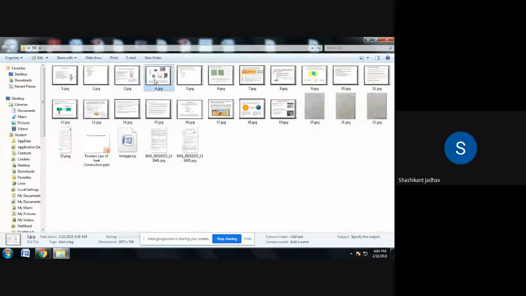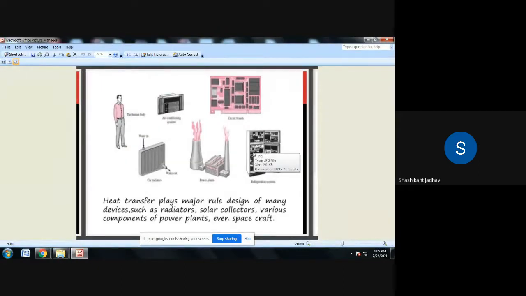Okay, then next slide. What are the different applications where we have to use the heat transfer subject? There are many applications, because in heat transfer we have to understand the different modes of heat transfer: conduction, convection, radiation, then condensation, boiling, and heat exchangers. These are the areas that we have to cover in this subject.